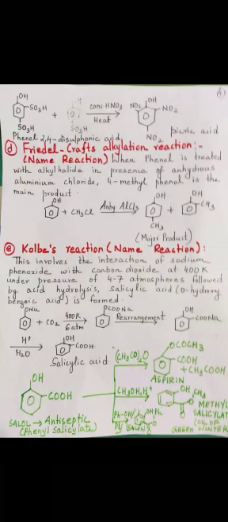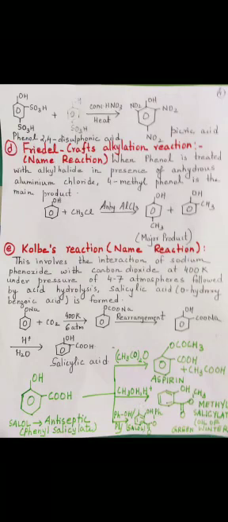Next example is Friedel-Crafts alkylation reaction, which is a name reaction. Now in this, phenol when treated with CH3Cl, that is RX, in presence of anhydrous aluminum chloride, which acts as a catalyst, we get ortho and para product, where para product is the major product. Next example is Kolbe's reaction, again a very important name reaction. Name reactions always come in board question paper. So class 11th you have studied many name reactions. These name reactions also you add to that list.